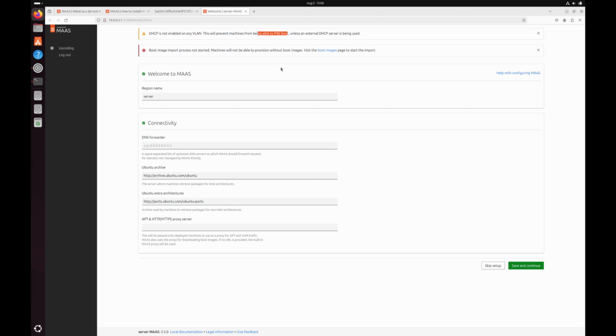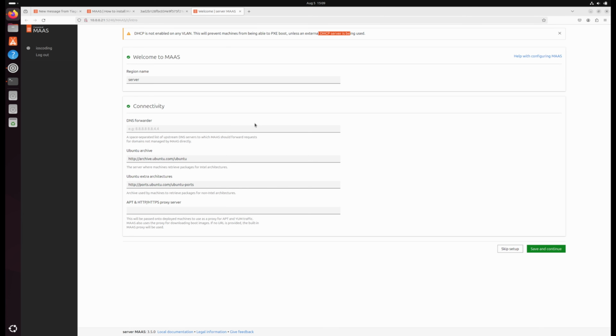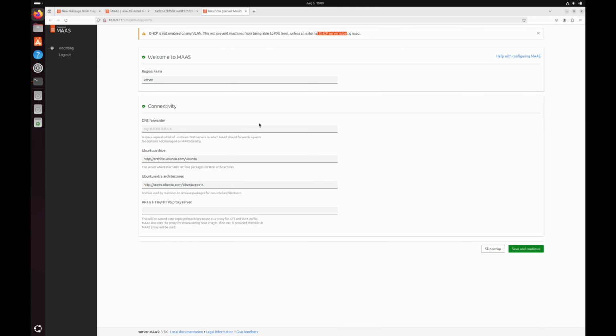Either you can create the DHCP server with the PXE boot pointers to this server itself, or you can actually run the DHCP server on your own MAAS controller as well. That's what we'll do next. For now, we have to go through these steps.